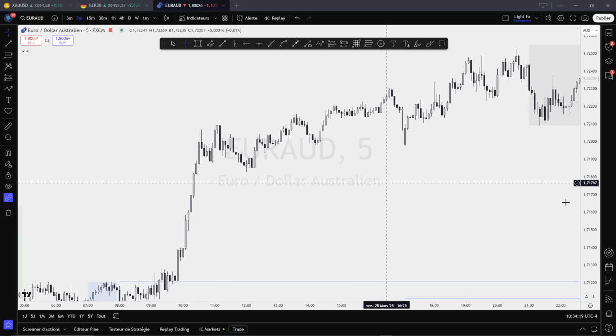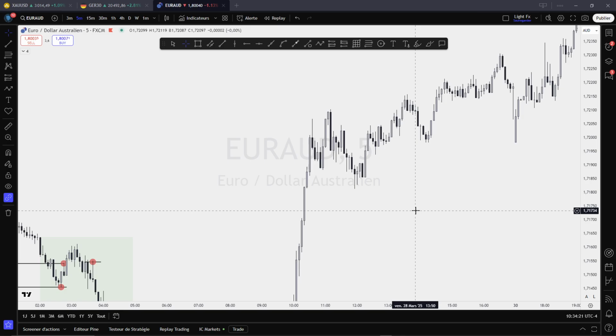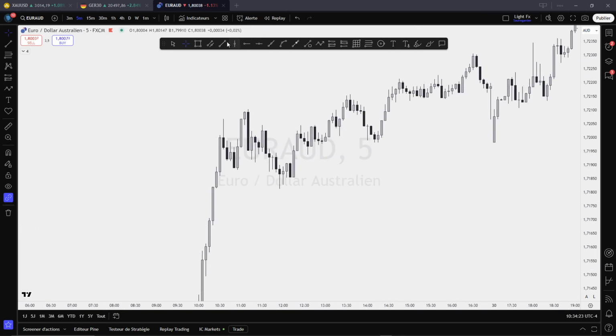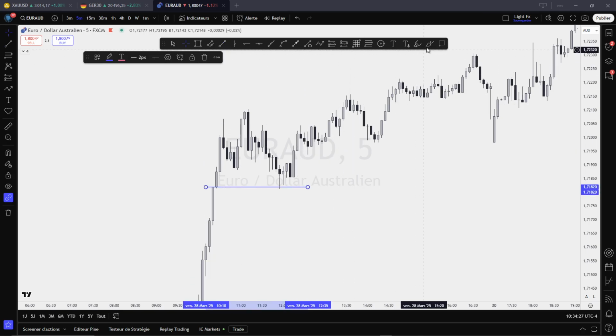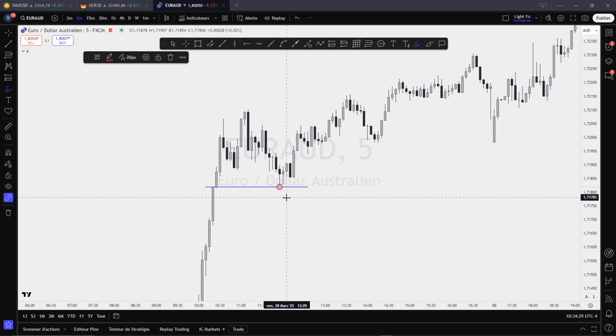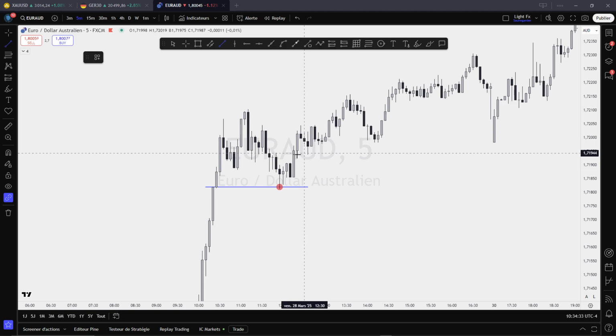Okay, first look, what do you see here? As soon as price closed and then price opens, you see the market reacts to the level, and we have a rejection from this key level. Let me go to the second one. I see a gap here. What do you see? A rejection. I see a level here. What did price do? It reacted.